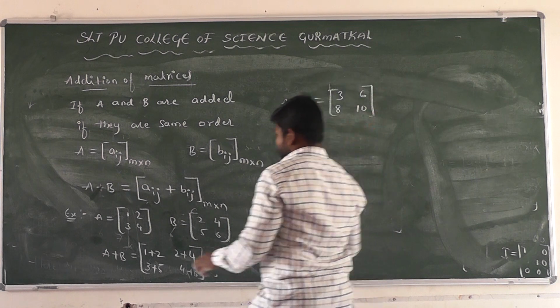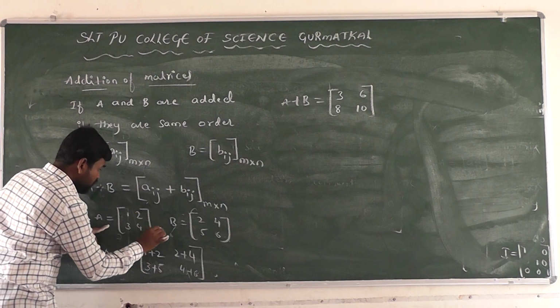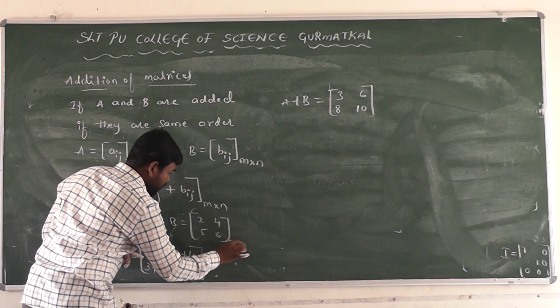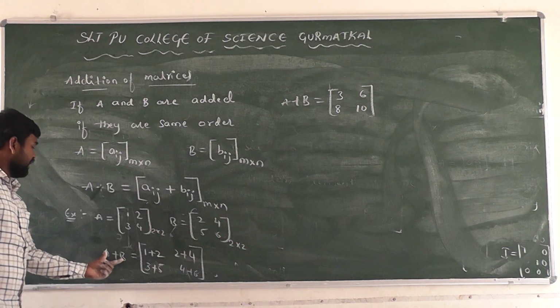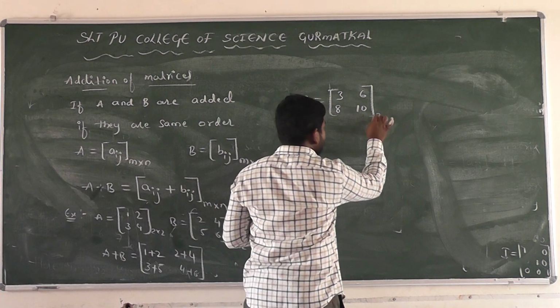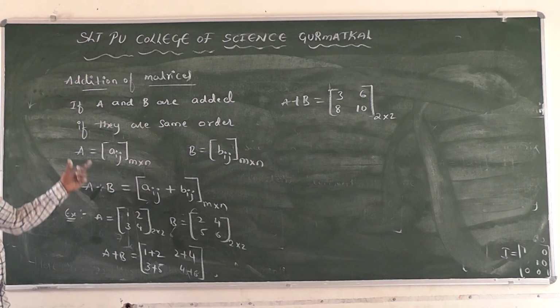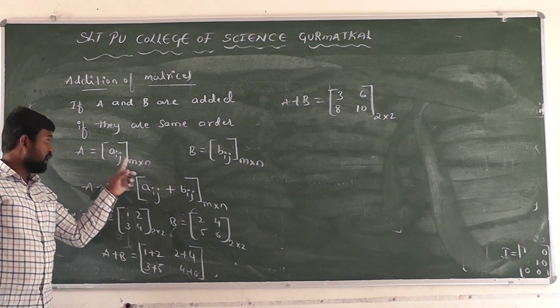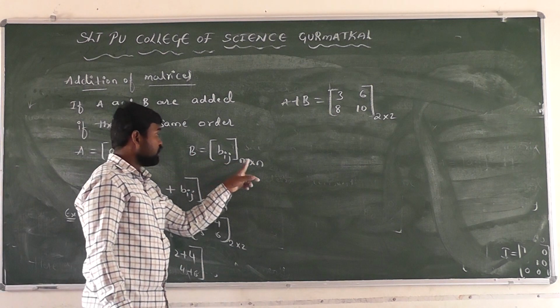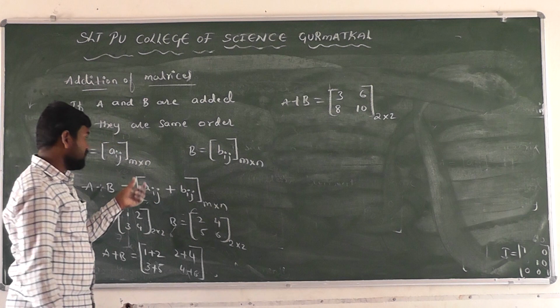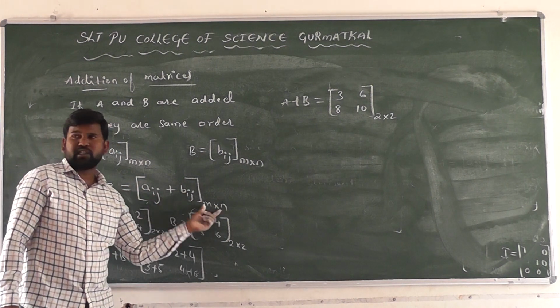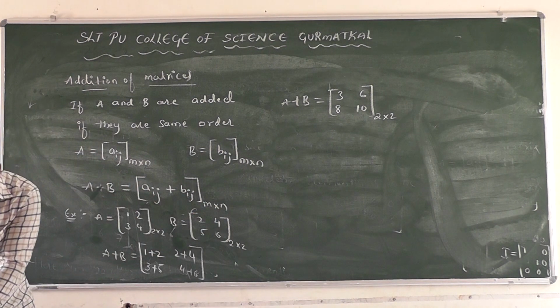Right, here the A matrix, what is the order here? 2 cross 2. And the B matrix also has the same order, 2 cross 2. Then the A plus B matrix, what is the order here? It is also the same order, 2 cross 2. That's why here the A matrix a_ij is m cross n order, and the B matrix is also the same order, m cross n. Then the A plus B matrix is also m cross n order here. Right? Next.